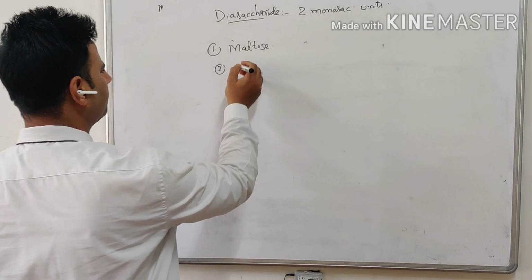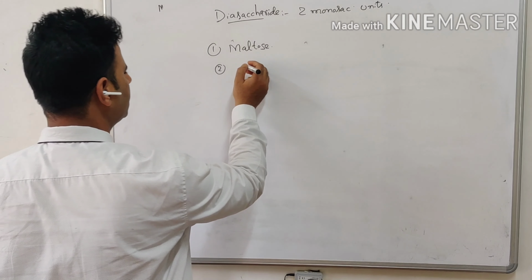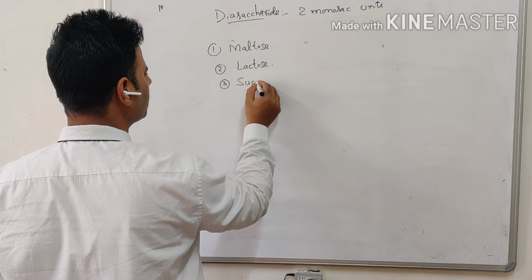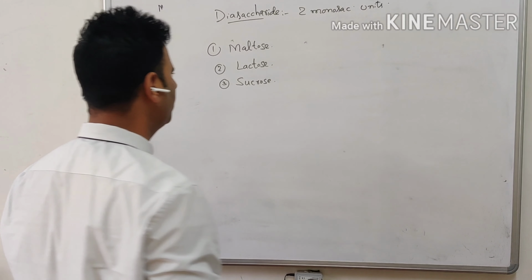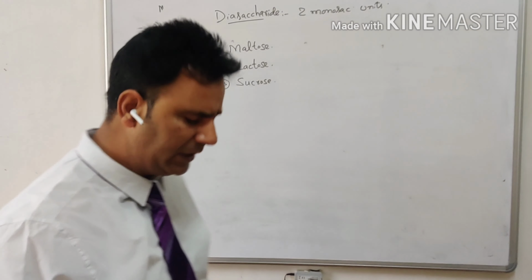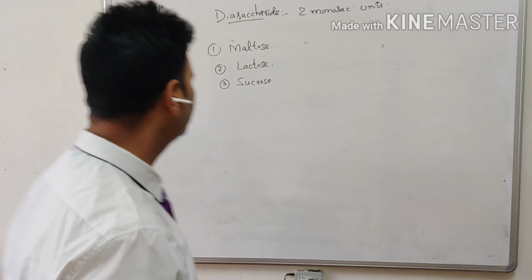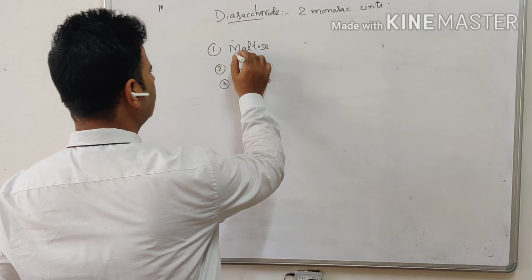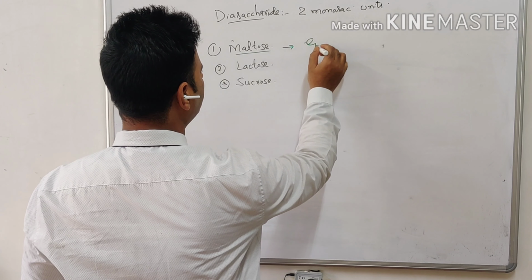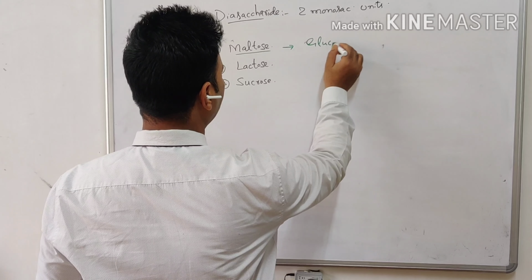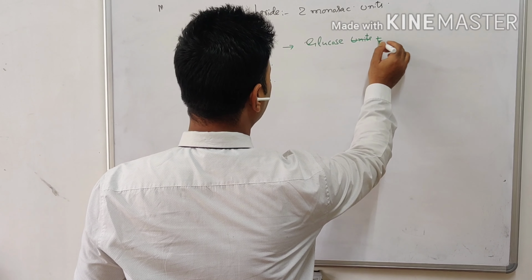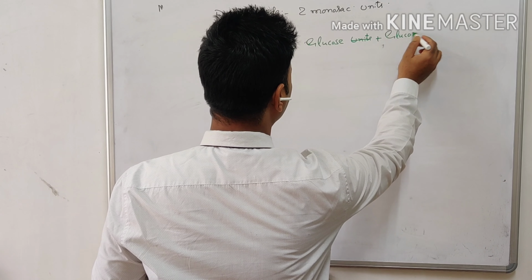One is the maltose, second is lactose, which we call milk sugar, and third is sucrose. These are the three important disaccharides. We use them routinely in our daily foods. The first is maltose. Maltose is a disaccharide made up of two glucose units, I mean to say glucose and glucose.